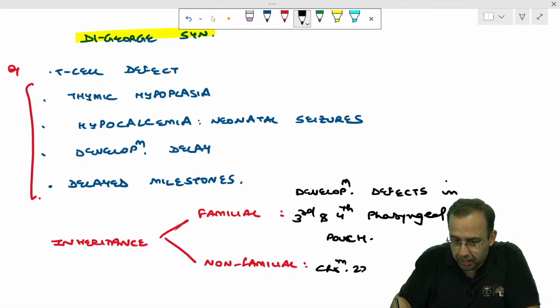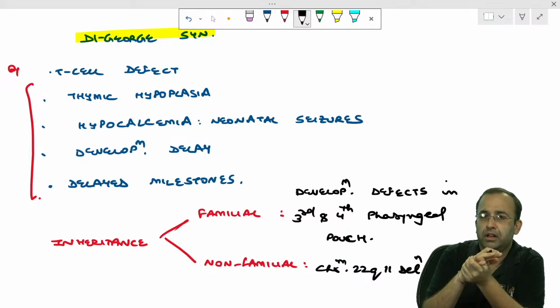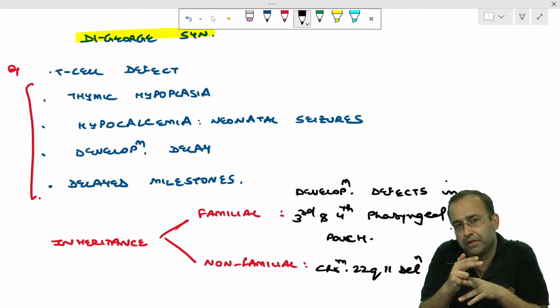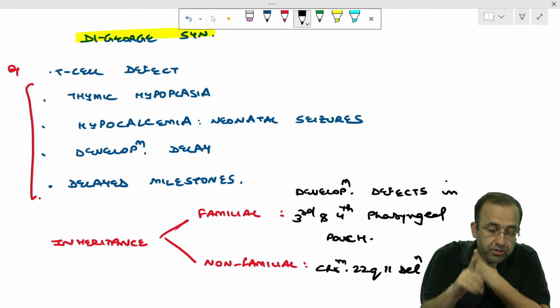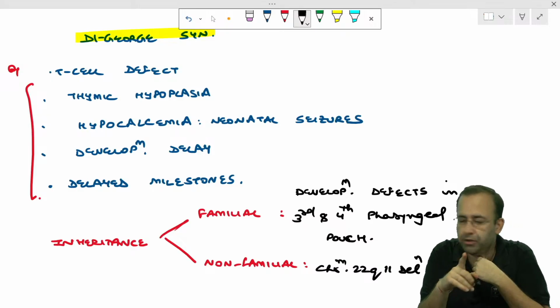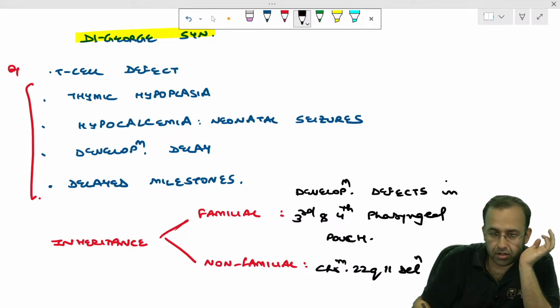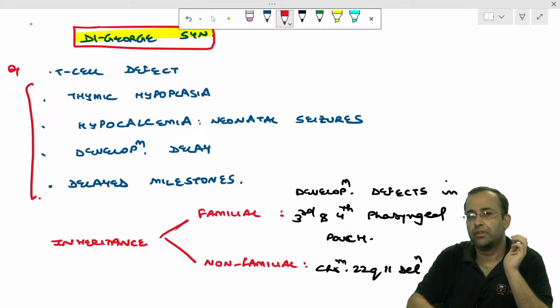That is non-familial. Chromosome 22q11 deletion, again important. This is non-familial. Familial cases occur because of developmental defects in the third and the fourth pharyngeal pouches. Pharyngeal pouches, not pharyngeal arch. You know the difference better than me from anatomy. So this was DiGeorge syndrome.